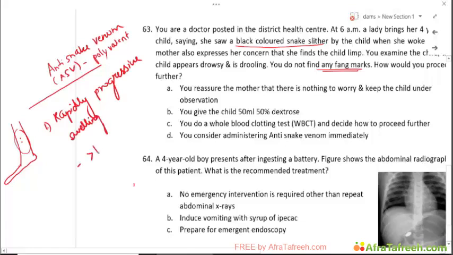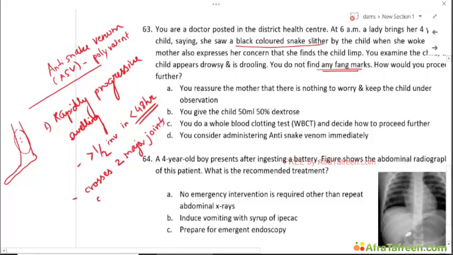If more than half of the limb is involved in less than 48 hours, or to quantify, if the swelling crosses two major joints within hours, this becomes an important indication for giving an ASV. The third important indication is regional tender lymphadenopathy.